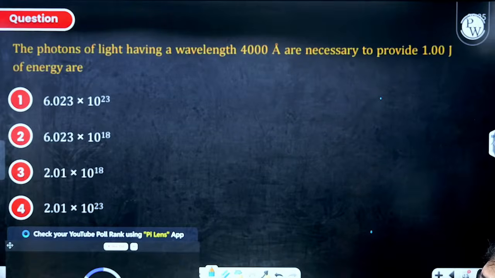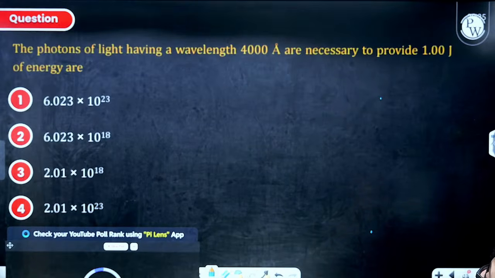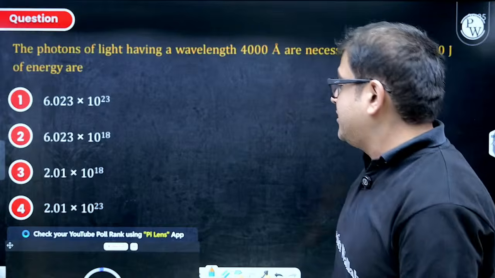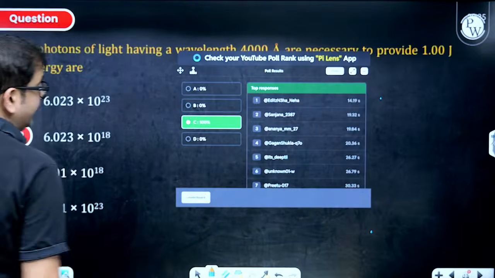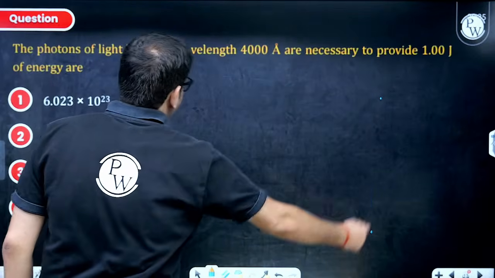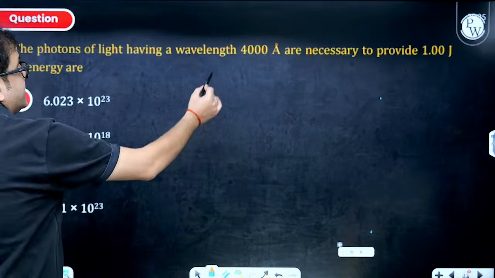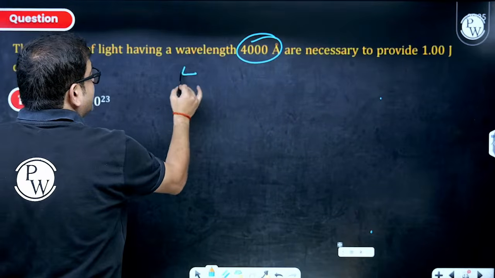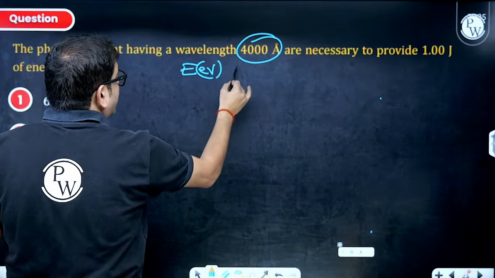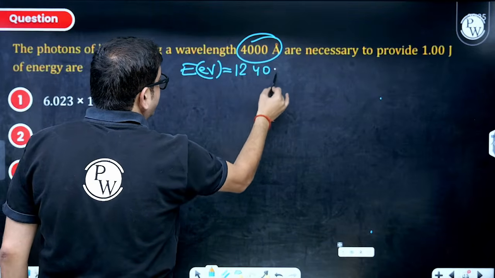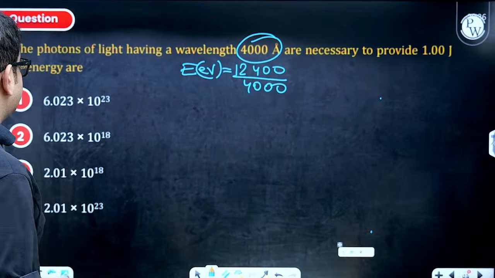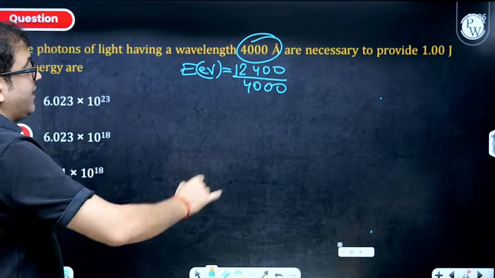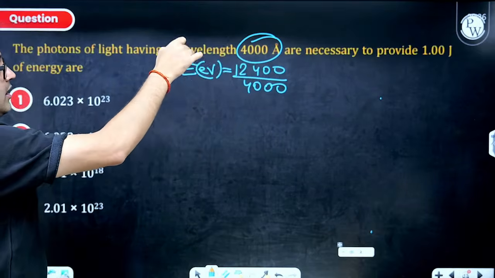Chalo. The question says the photons of light having wavelength 4000 Å are necessary to provide 1 joule of energy. Sir, this is just basic. Let me see how many of you have done into divide, because yes, this is definitely required. So perfect, 100% is correct. Now this is my wavelength, beta, in angstrom. So I know energy you can calculate in electron volt. How? Sir, 12,400 upon lambda in angstrom. So this is how you can calculate energy, but this is in electron volt and you have to give how many photons are necessary.